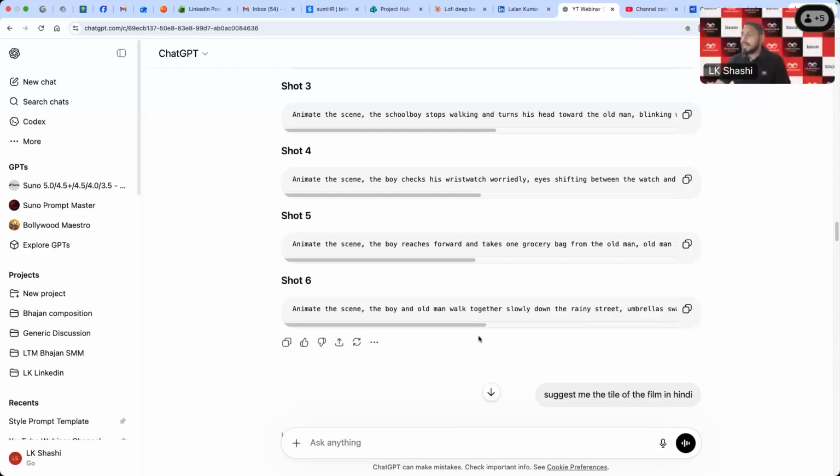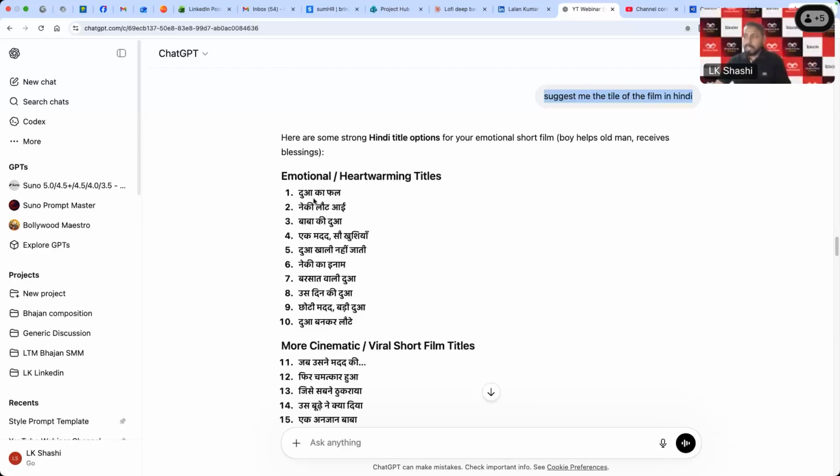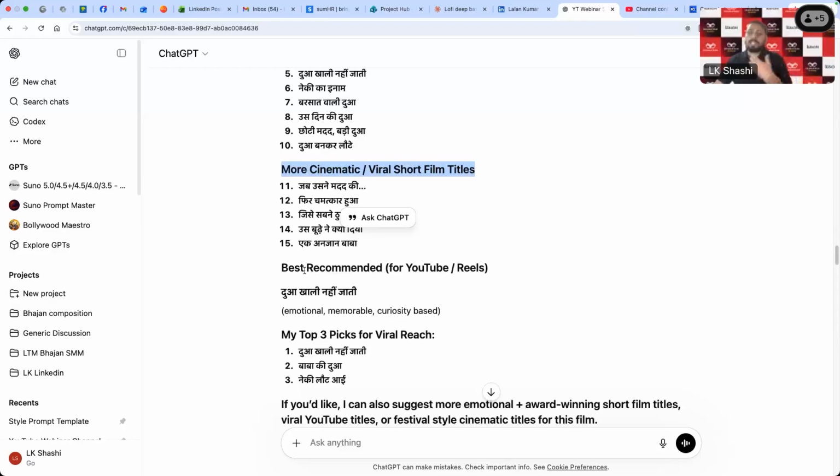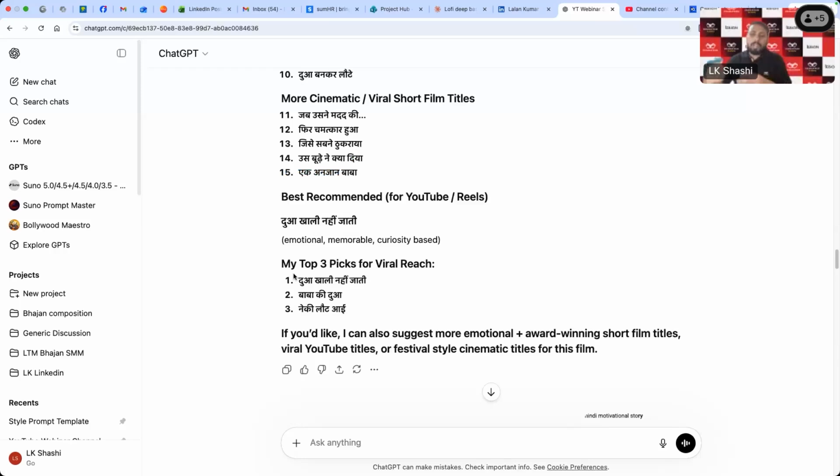Moving ahead with that, I asked ChatGPT to suggest a few title options in Hindi for this. It also recommended which one I should choose. Out of all these options, it has given me three best choices. So I can choose any of these, or I can ask for other options if I'm not aligned with these. That's how you can choose your titles and modify them further if you want.